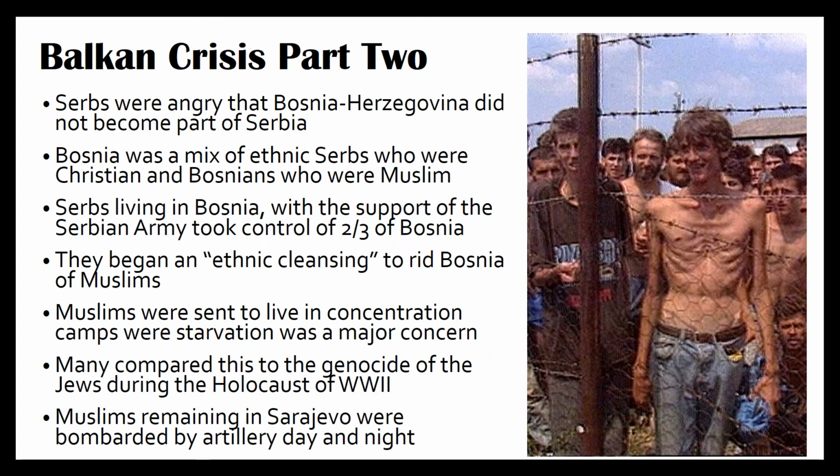Balkan Crisis Part 2. Serbs were angry that Bosnia and Herzegovina did not become part of Serbia. Bosnia was a mix of ethnic Serbs who were Christian and Bosnians who were Muslim. Serbs living in Bosnia with the support of the Serbian army took control of two-thirds of Bosnia. They began an ethnic cleansing to rid Bosnia of Muslims. Muslims were sent to live in concentration camps where starvation was a major concern. Many compared this to the genocide of the Jews during the Holocaust of World War II. Muslims remaining in Sarajevo were bombarded by artillery day and night.